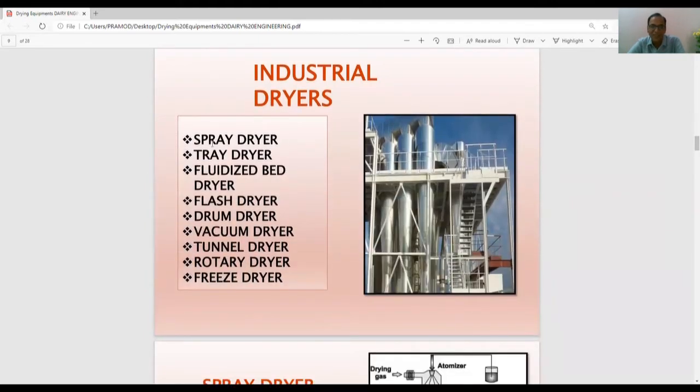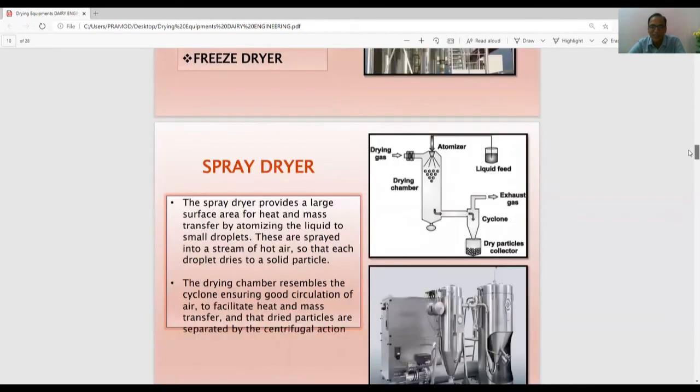Then industrial dryers, as the name suggests, here spray dryer, which is very popularly used for making milk powder. Tray dryer, we have it in our university, multi-purpose. Fluidized bed dryer for grains mainly. It provides very uniform heating of the grains or even some of the food products. Then flash dryer, drum dryer, vacuum dryer, tunnel dryer, rotary dryer, and freeze dryer. Where the quality is to be taken care of, really good, freeze dryer is used. So these are various types of dryers you can see.